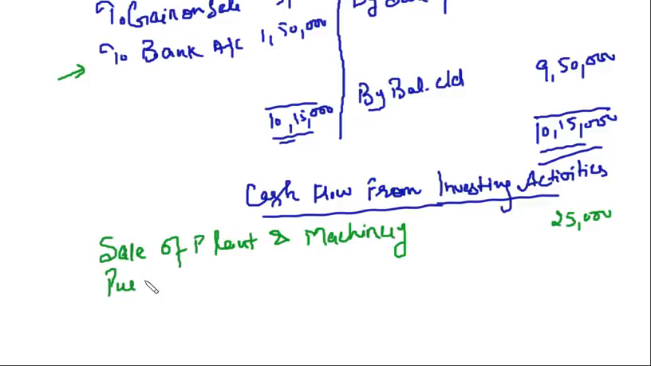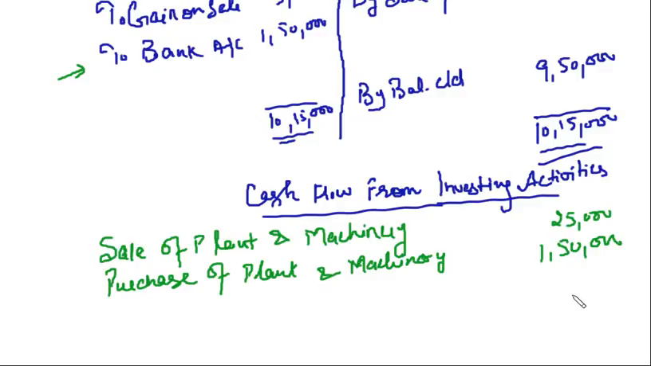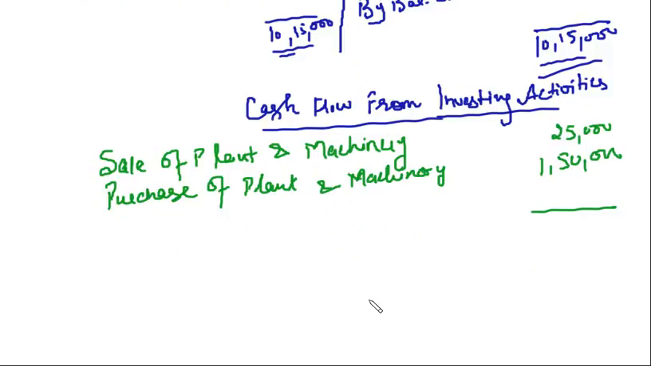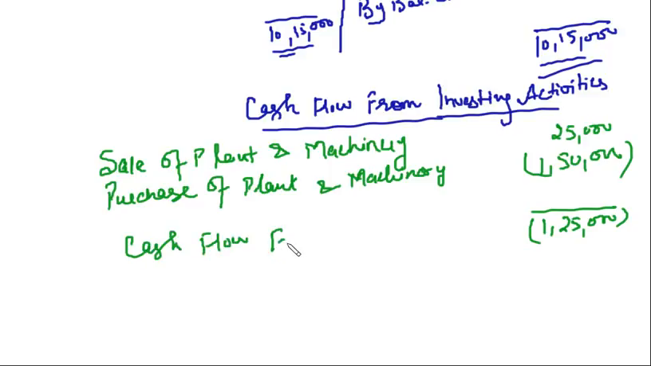Then you have purchase of plant and machinery. This is 1,50,000. So that means your cash outflow is more than your cash inflow. So you have a negative cash flow from investing activities to the extent of 1,25,000. Right? This is cash flow from investing activities.